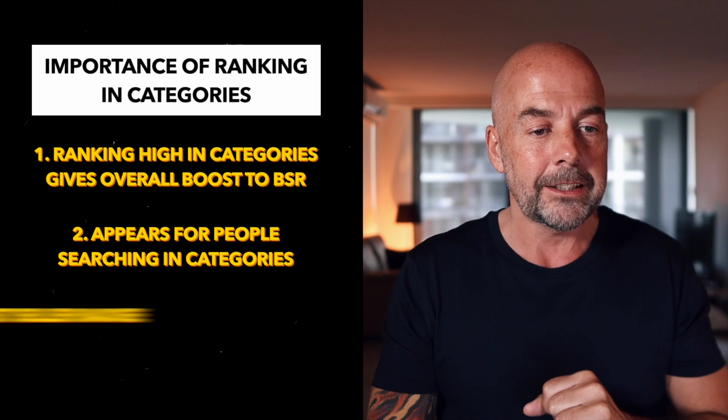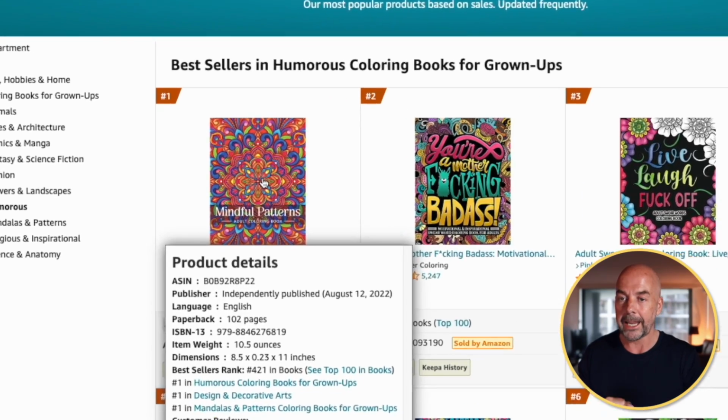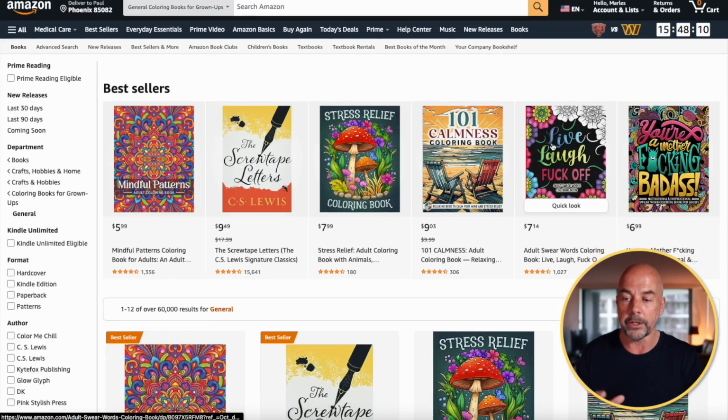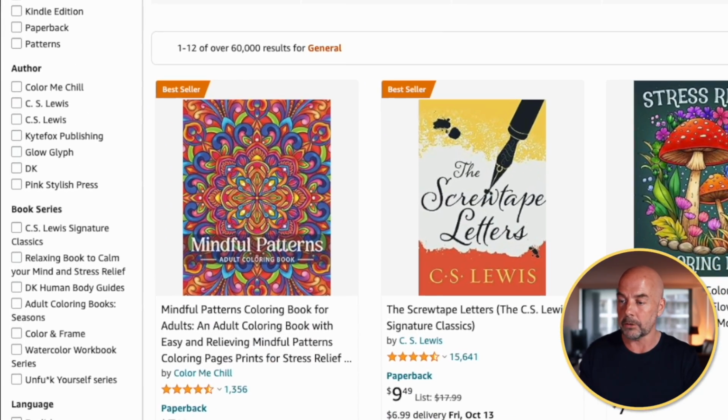Now, the last thing, the third factor, is that if you rank number 1, like this book here, you get this orange bestsellers badge, which if we scroll down on this general page on Amazon, you can see here, these books are number 1 in a particular category. You only need to be listed number 1 in any one of those 3 categories.